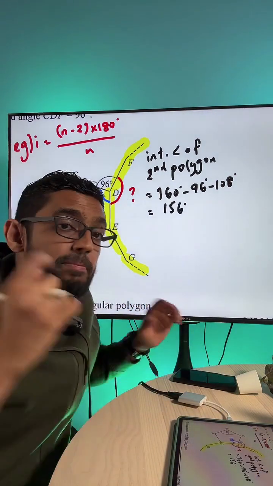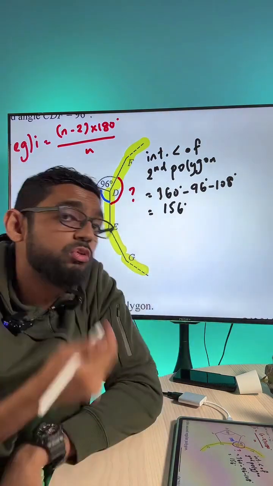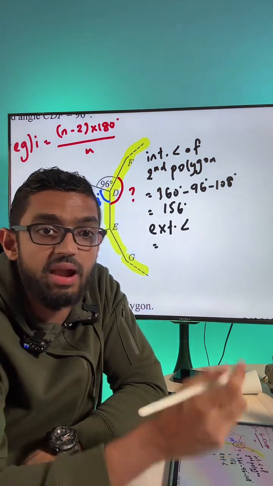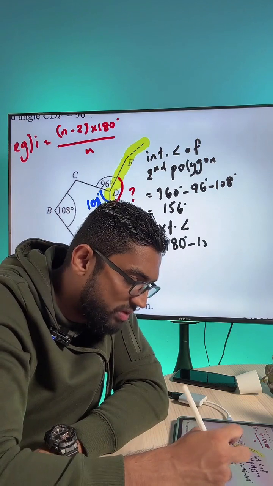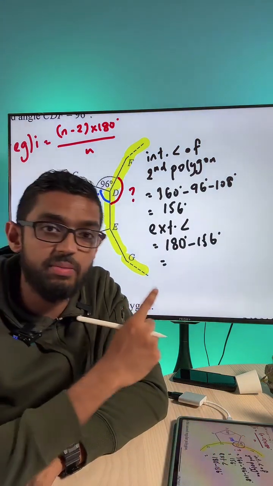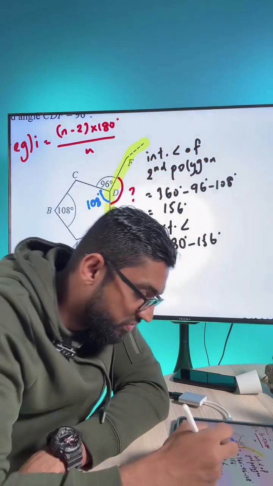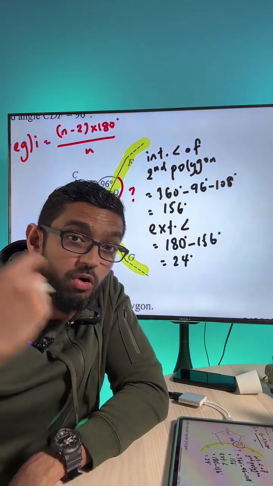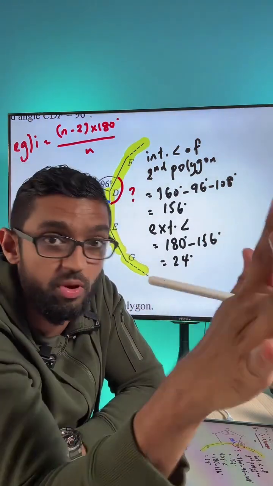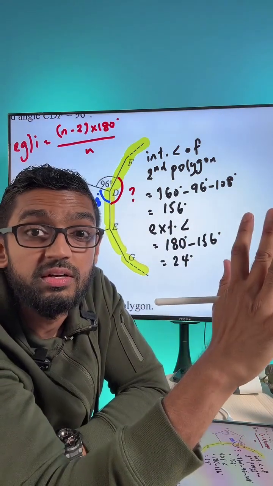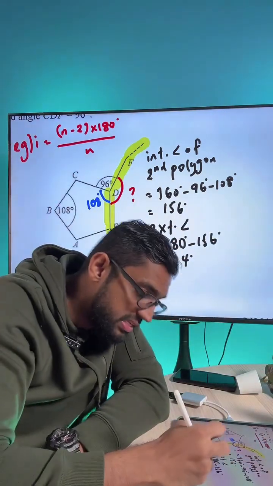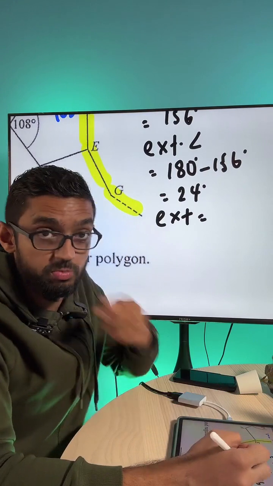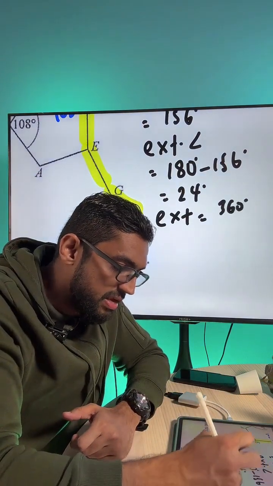Not good enough because they want to find the number of sides of this second polygon. How to do it? You need to find now the exterior angle of the second polygon, and that will be 180 minus 156. What is this equal to? That will give you 24 degrees. Why is this important? Because there's one super nice polygon formula, which I love so much because it's super easy to know. From there, you can find the number of sides already: the exterior angle will always be equal to 360 divided by n.